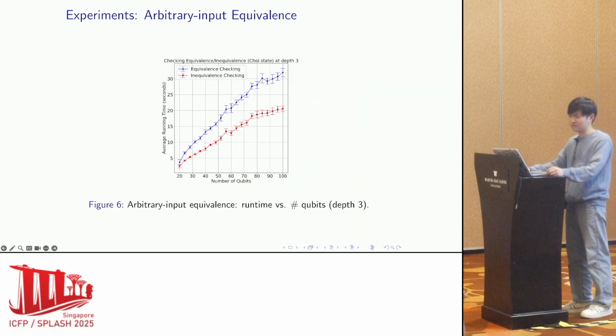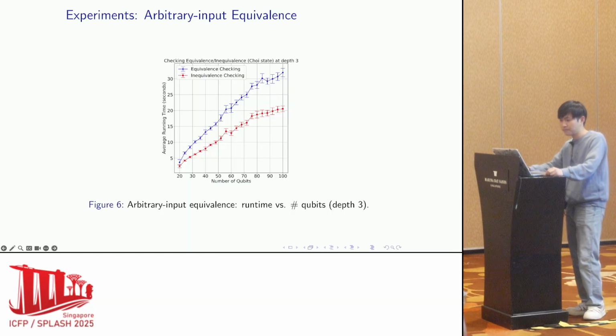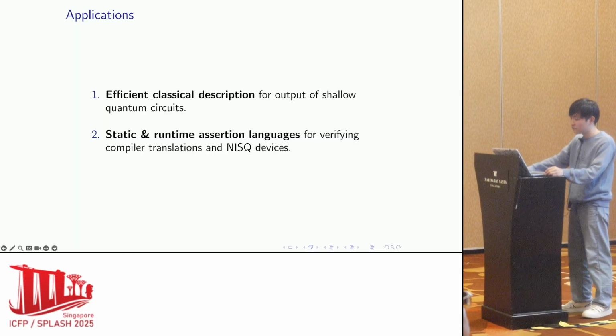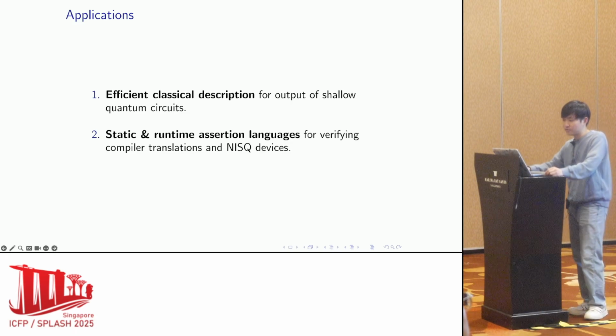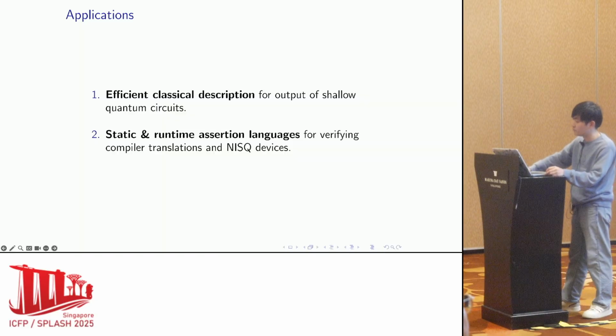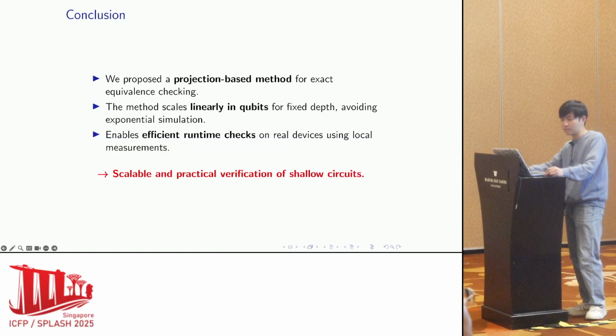And this is the scaling for runtime in the problem of arbitrary input equivalence checking. It is still linear in the number of qubits. Before the conclusions, we highlight two applications of our method. The first one is an efficient classical description for shallow quantum circuit outputs. Then in the paper, we also design a class of assertion languages to verify compiler translation and operation on quantum devices. Then let's wrap up.